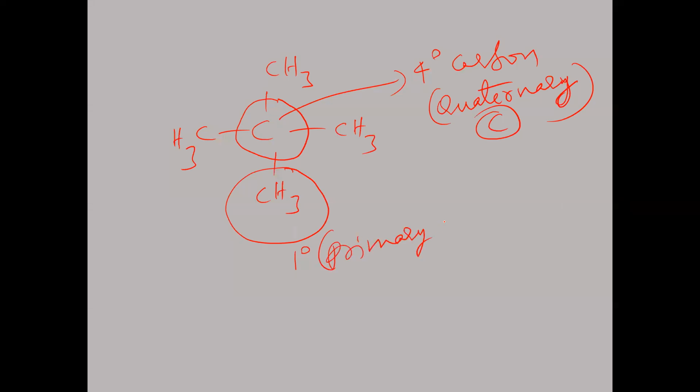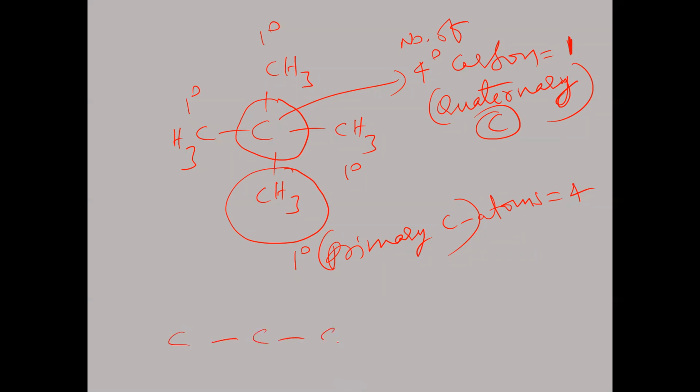So how many primary carbon atoms here? Here it is primary carbon, and primary carbon. Totally 4. How many quaternary carbon atoms? 1. One quaternary carbon atom is there in this molecule. 4 primary carbon atoms are there. 1 degree indicates primary carbon atom. In this, 2 degree and 3 degree carbon are not there.